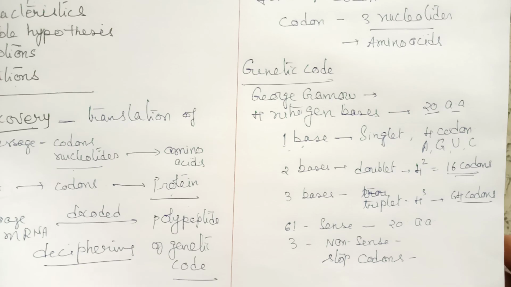Now, the next study made is the assignment of codons to a particular amino acid. Now we know that there are 61 codons representing 20 amino acids. So which codon is represented by which amino acid? That is called the assignment of codons.